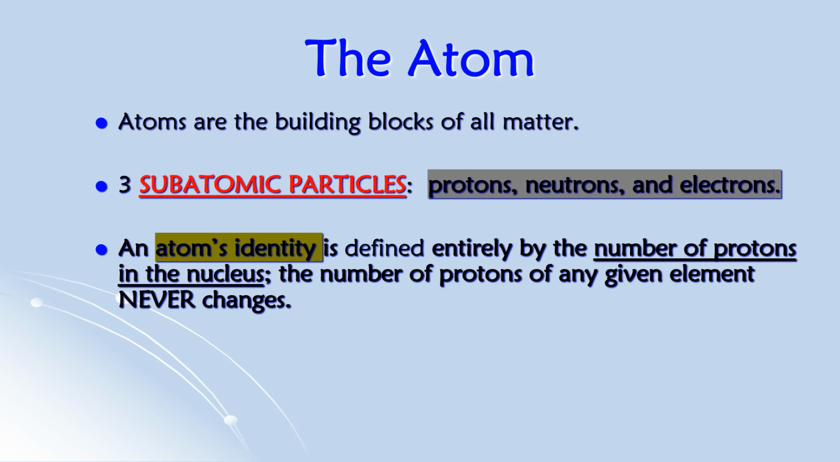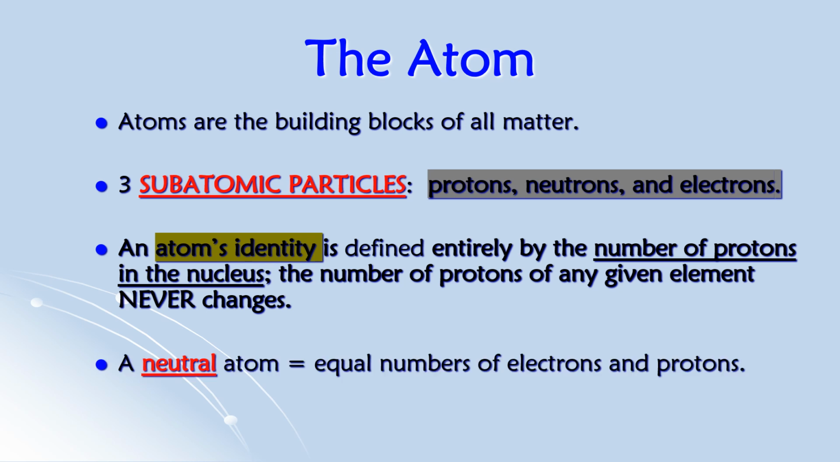If we have to identify an atom, we do that based on the number of protons in the nucleus. If we have 4 protons in the nucleus, that's one type of element. If we have 5 protons in a nucleus, then that's another type of element. When we have a neutral atom, which means the overall charge of the atom is zero, not positive, not negative, then that means we have equal numbers of protons and electrons. So if you have 4 protons in a neutral atom, that atom is also going to have 4 electrons.